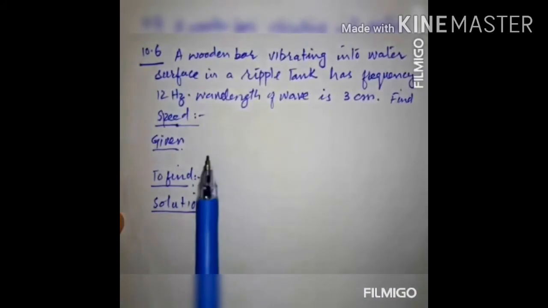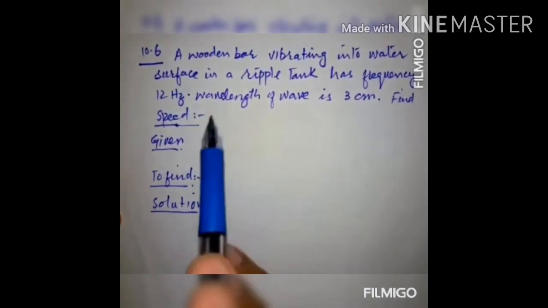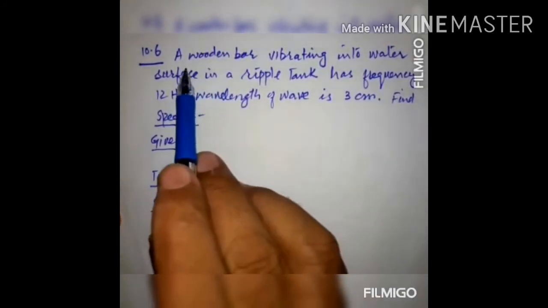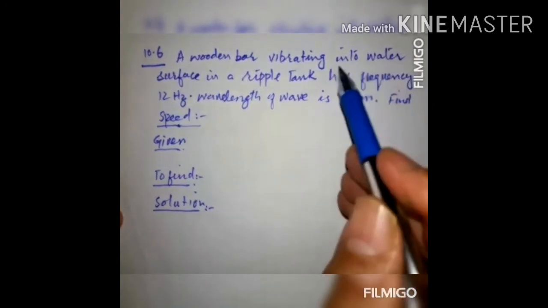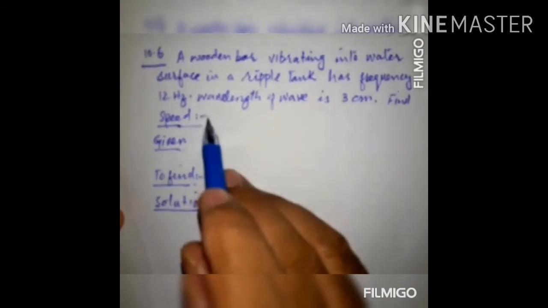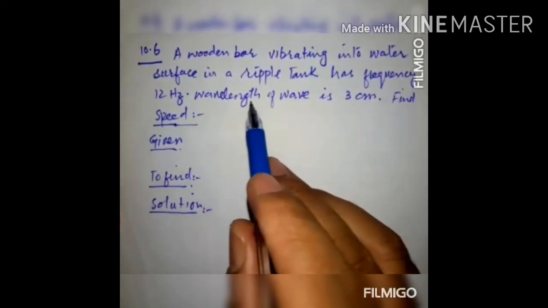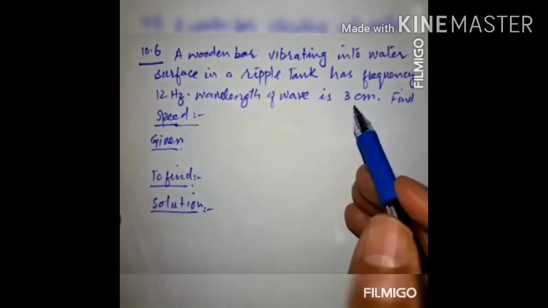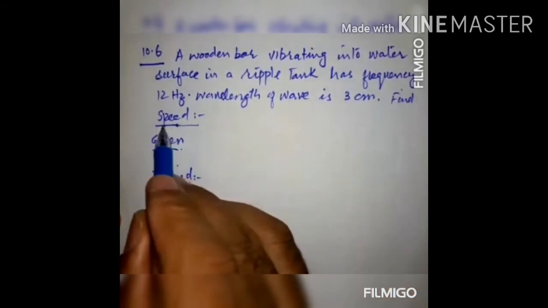In numerical number 10.6, according to the statement, a wooden ball vibrating on the water surface in a ripple tank has frequency 12 Hz. The wavelength of the wave is 3 cm. We have to find the speed of the waves.